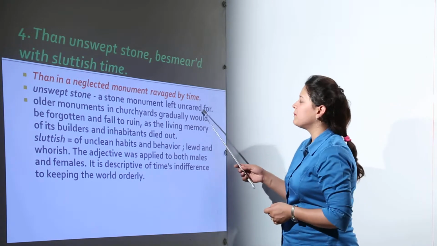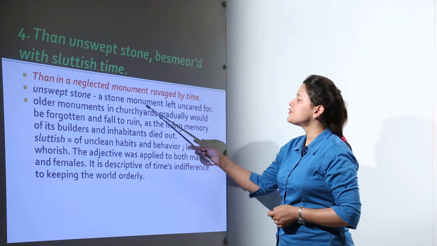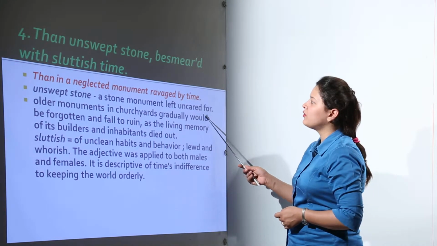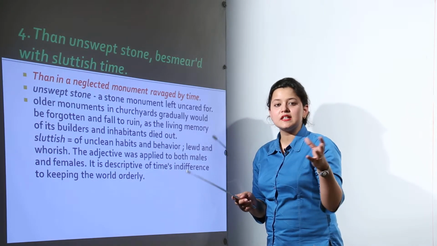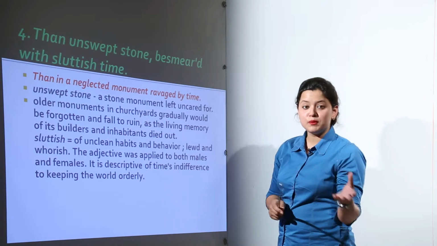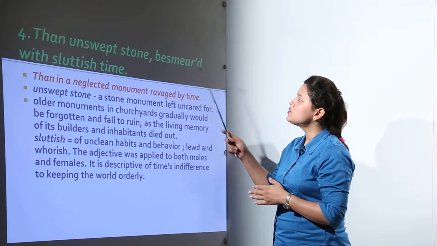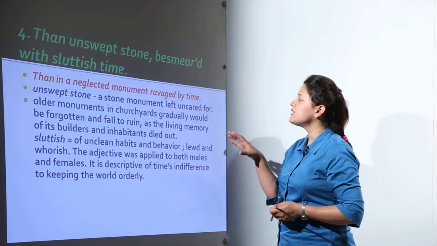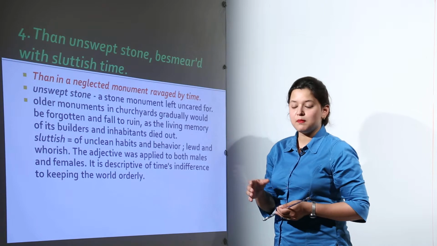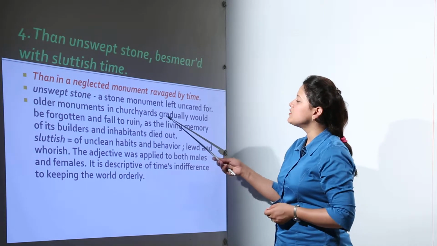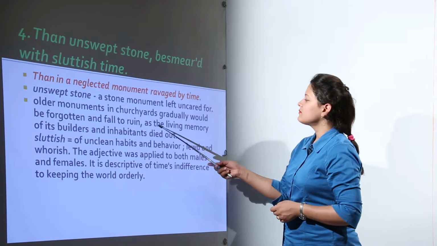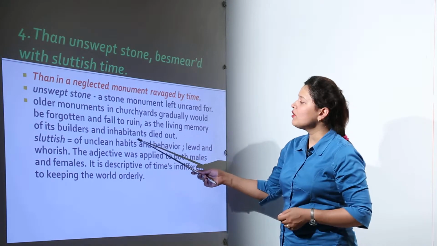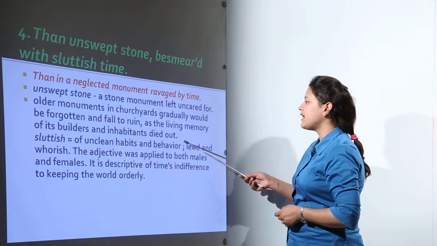So we talk about them. Unswept stone means a stone monument left uncared for. So here we are just discussing the comparison between the marble monuments and the unswept stone monuments, the ones that are not cared about. Older monuments in churchyards would gradually be forgotten and fall to ruin as the lively memory of its builders and inhabitants died out.